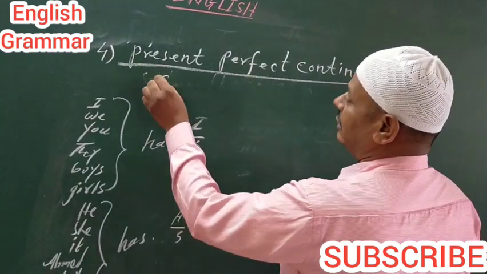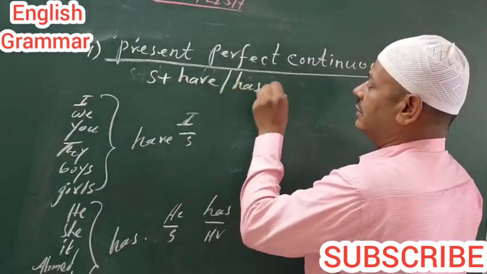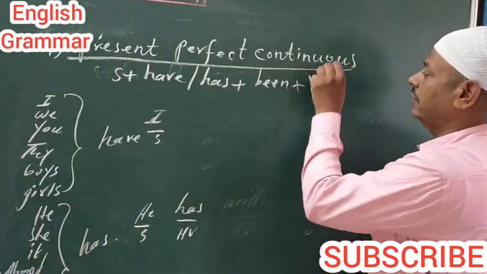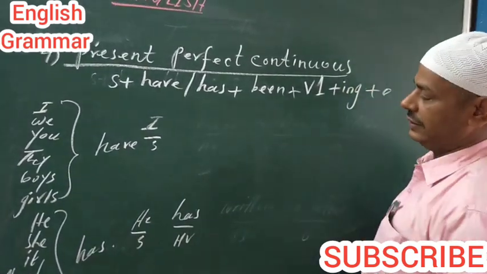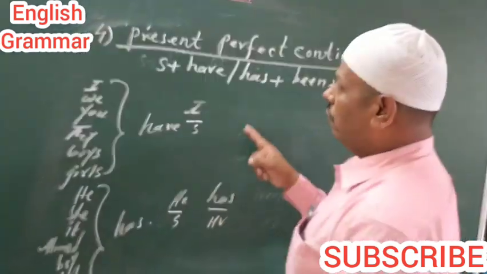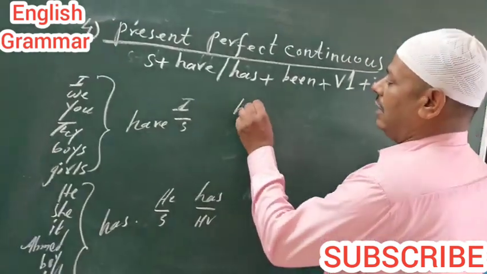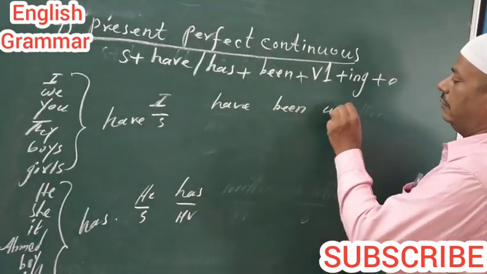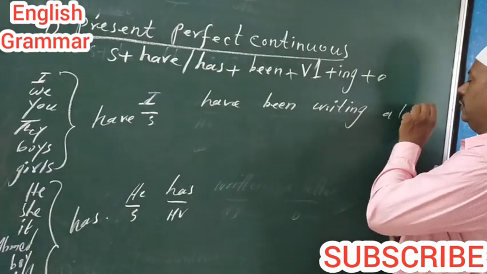It has a formula: subject plus have/has plus been plus V1 plus ing plus object. Now, very easy to frame the sentence. I have been writing a letter.